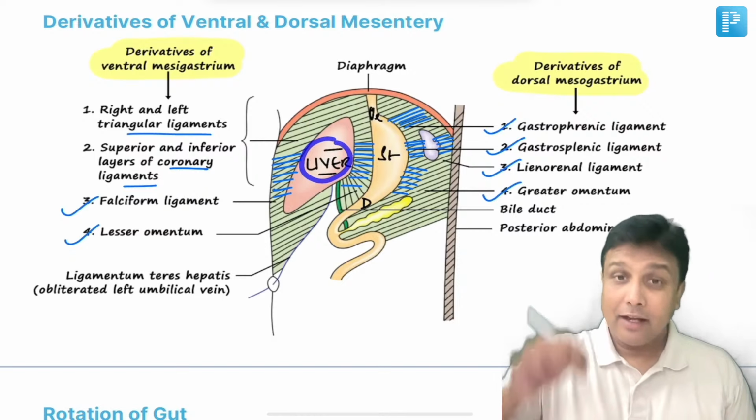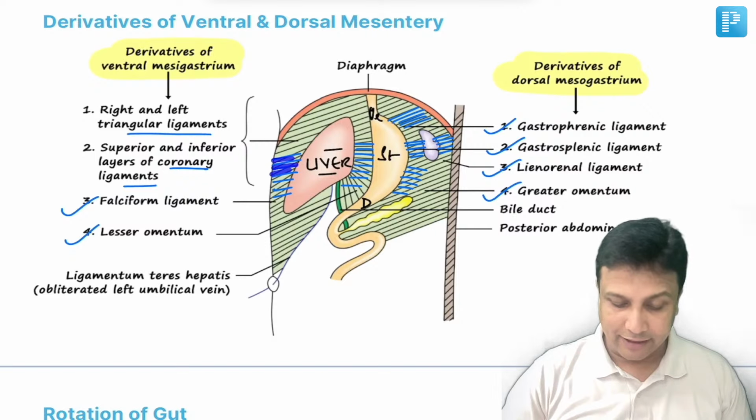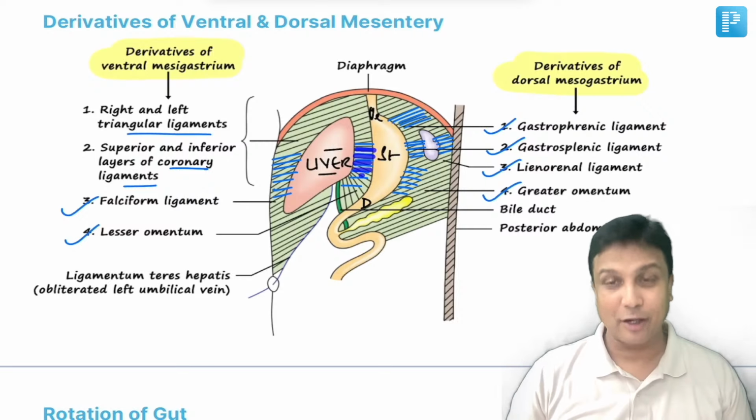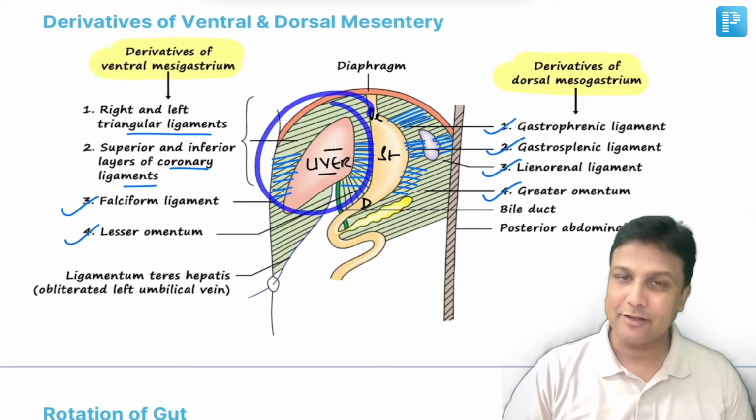Liver is developing in the ventral mesentery, number one. Then what is going to happen between the liver and the anterior abdominal wall? This ligament is the falciform ligament. Between the liver and the stomach, lesser omentum. Okay, this will be derived from the ventral mesentery.